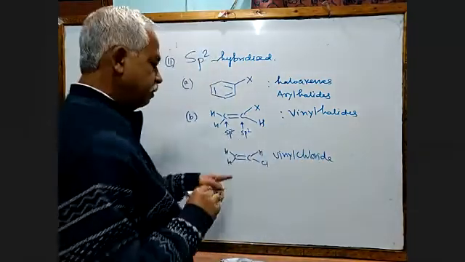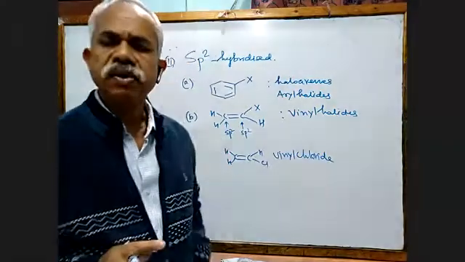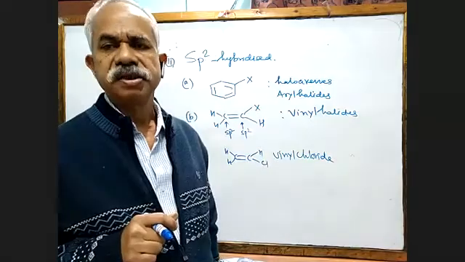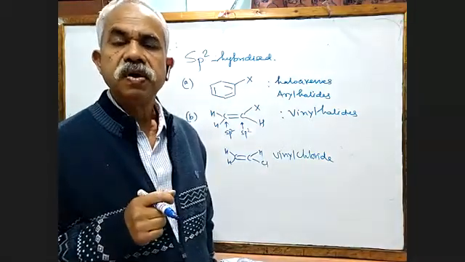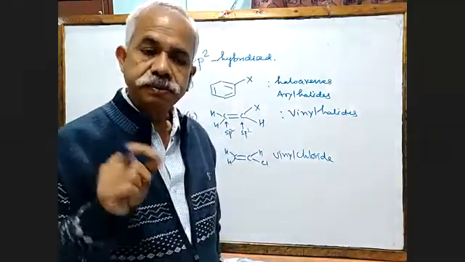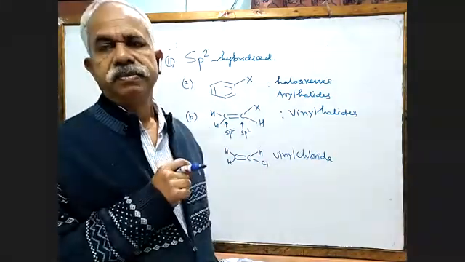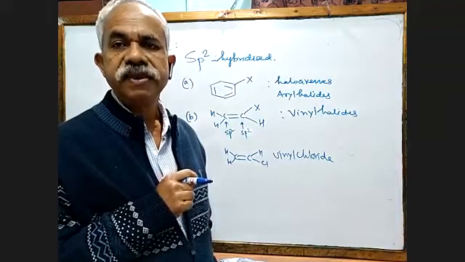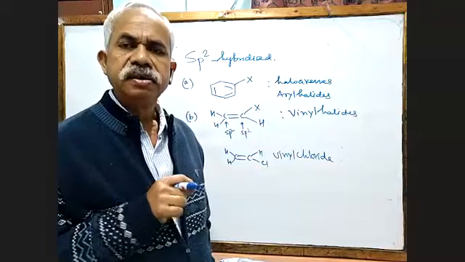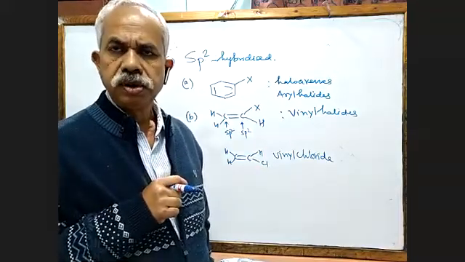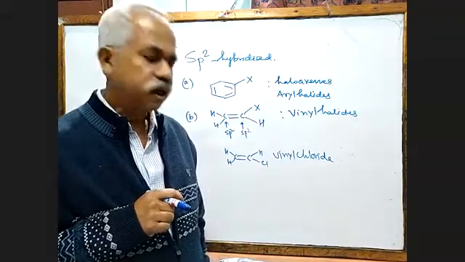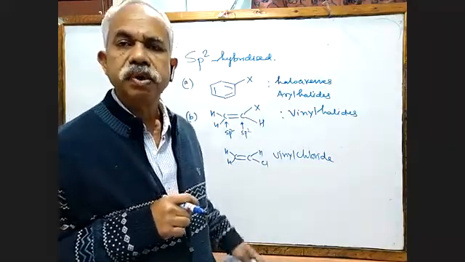Huge amounts of vinyl chloride are used for polymerization, and it gives us a compound known as polyvinyl chloride, or in short form PVC. PVC is used for making water pipes. You have seen the black water pipe. Even the sole of your shoe, shoes are also made by PVC. PVC plastics are a very commercially important polymer. Clear?